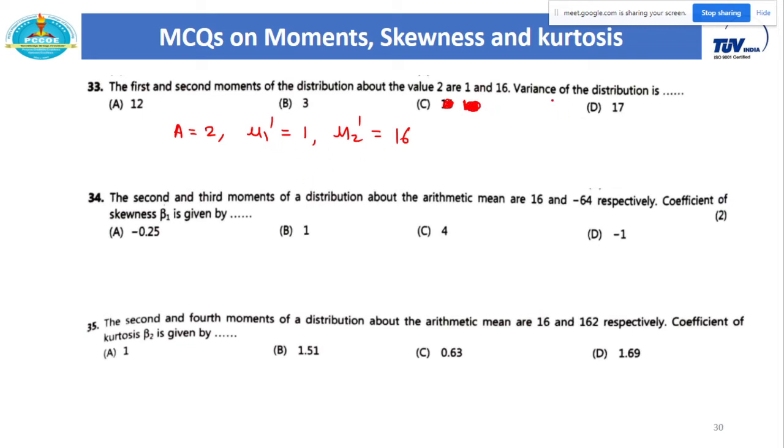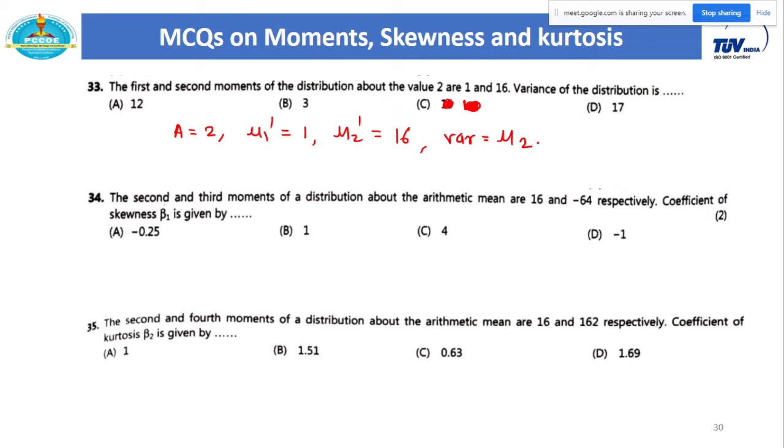Okay, so next is what? Calculate the variance of the distribution. So what is the answer? Anyone? We need to calculate mu2. As we know, our variance is actually mu2, and here mu2 is not given. Here we have been given mu2 dash. So don't consider 16 directly as your final answer. This is mu2 dash. Here we have been given the moments about a point.